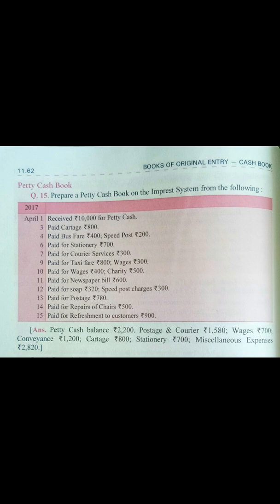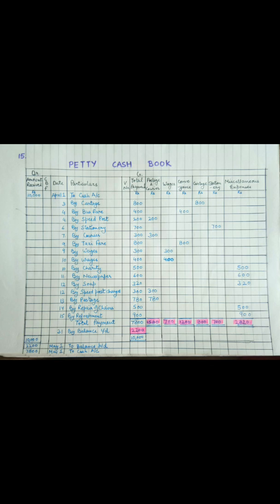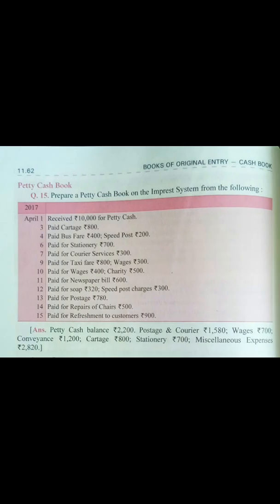So again in the petty cash book I have written in the date column 11th April, in particulars by newspaper, and newspaper again comes under the category of miscellaneous expenses. So I have written 600 in the miscellaneous expenses column and in total payments as well. After this, the next payment is done on 12th April. Paid for soap and speed post.